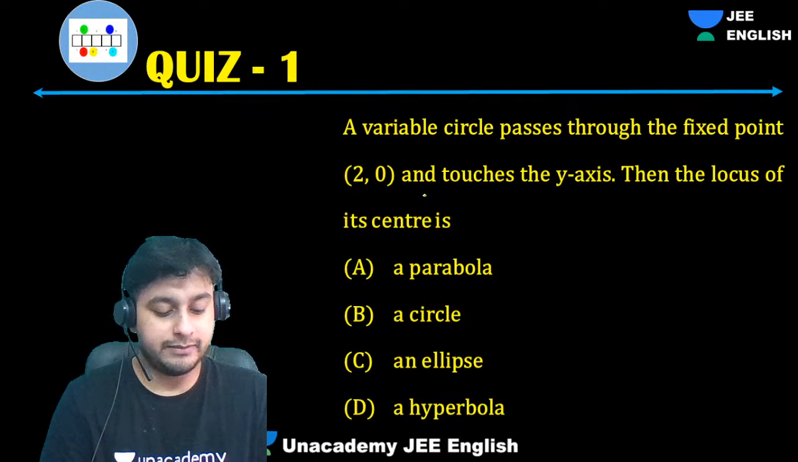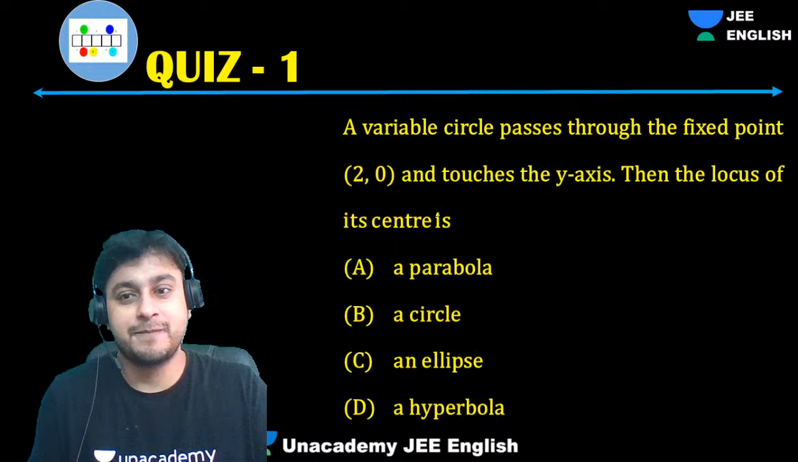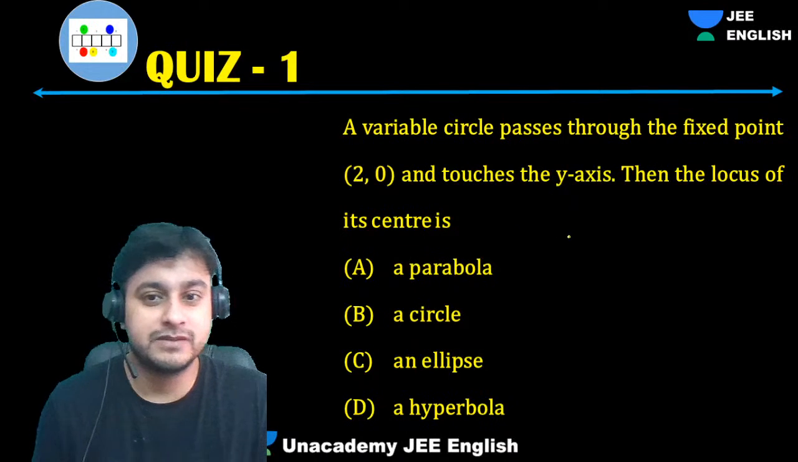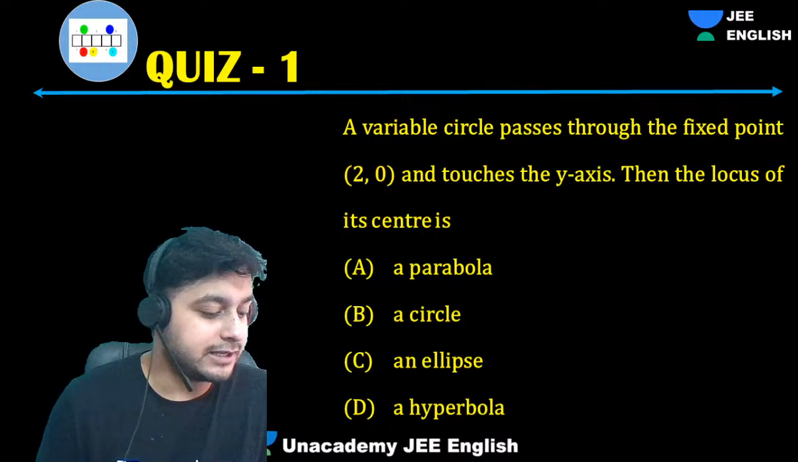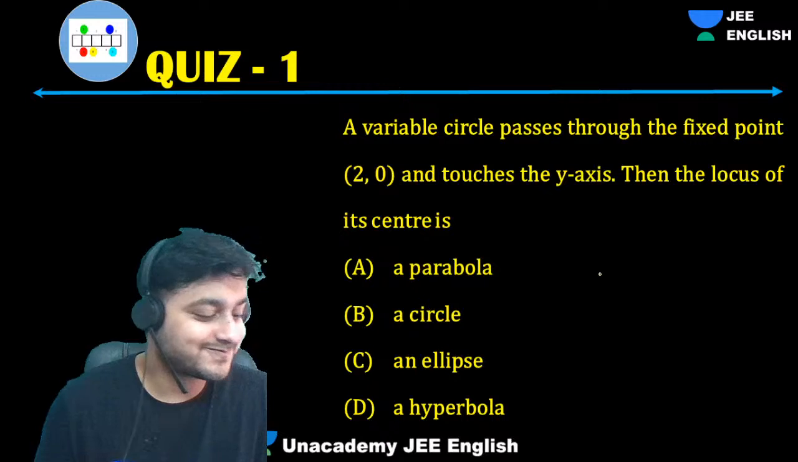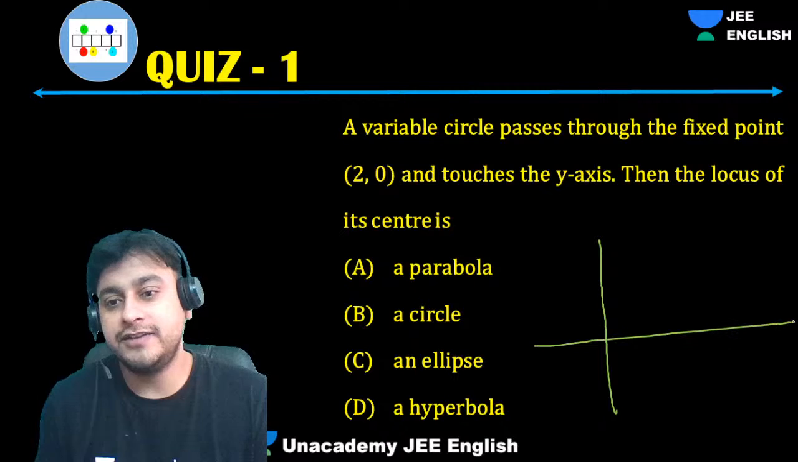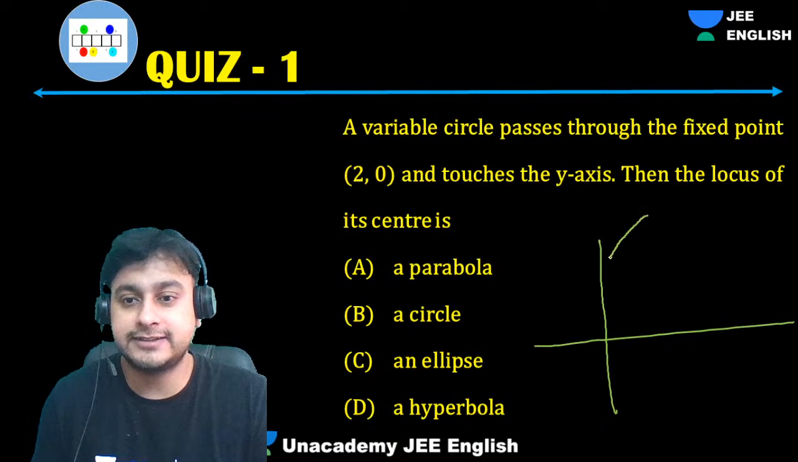Come on, guys. Tell me. So, guys, this circle passes through this variable circle. What will be the fixed point? Tell me, guys. Locus of the center. Very easy question. Variable circle passes through 2, 0. Let's suppose we have a circle which passes through 2, 0 and touches this x-axis.